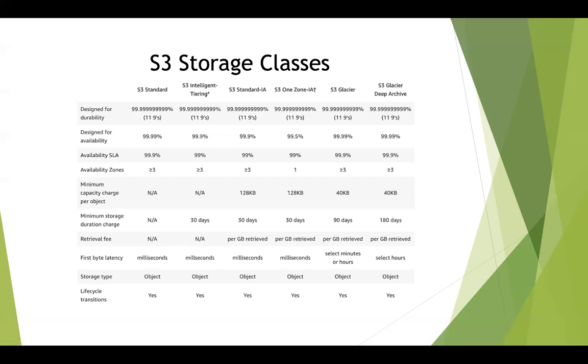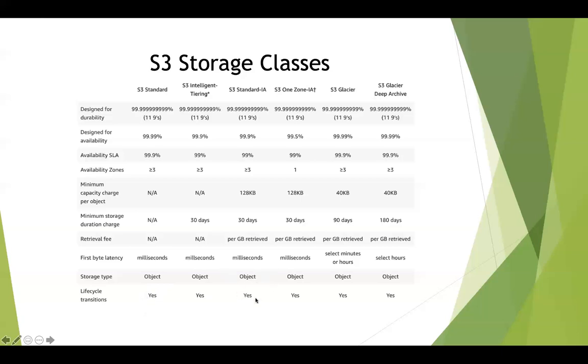And you can see that lifecycle transition is available for all the different storage classes, which means that after 30 days, I can transition my object from S3 Standard to Intelligent-Tiering. Or if I want to, after another 30 days, I can move it to S3 IA. IA is called infrequent access, which means that I will not be accessing my data at regular intervals. I'll only be accessing my data once a month or once in 2 months and so on. So I would like to transition all of my objects that I'm not frequently accessing after 30 days to S3 IA, which is called infrequent access.